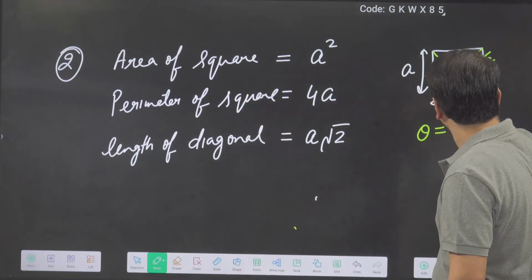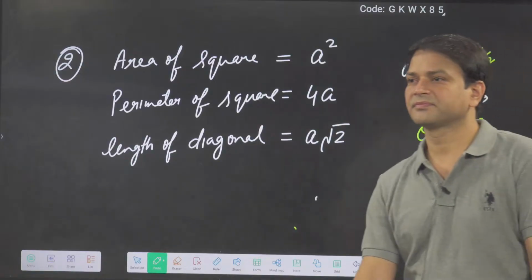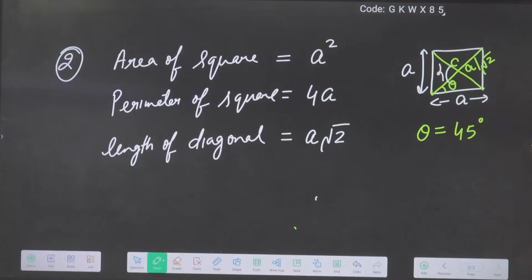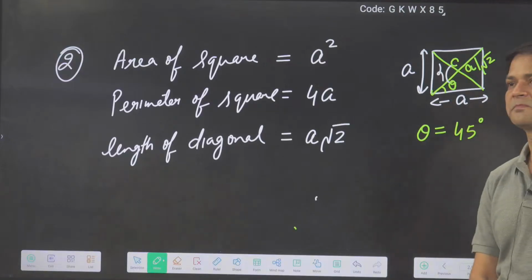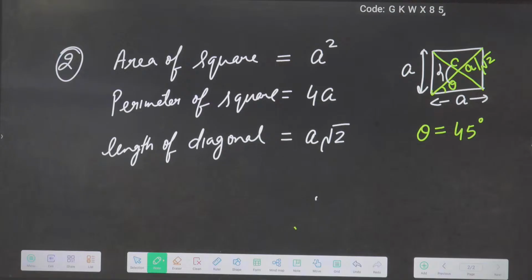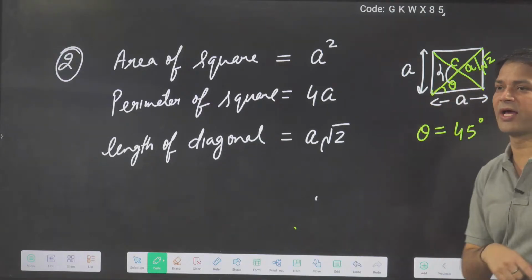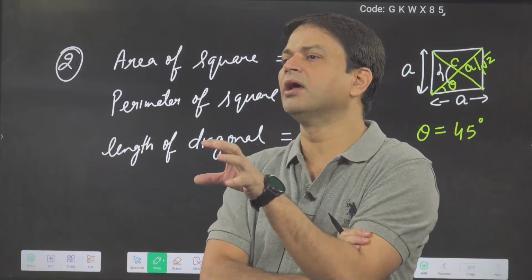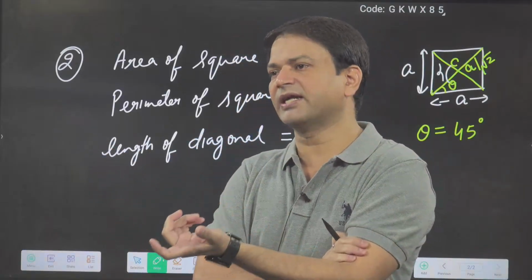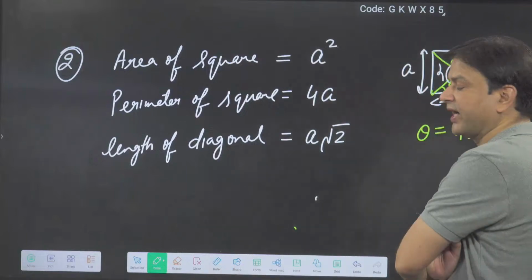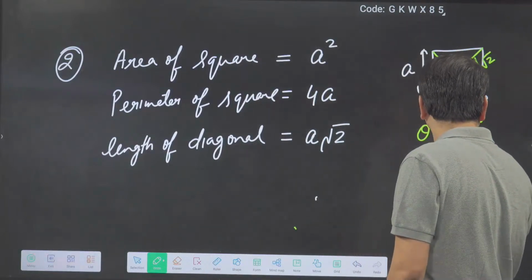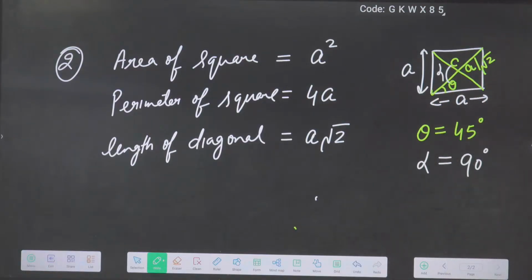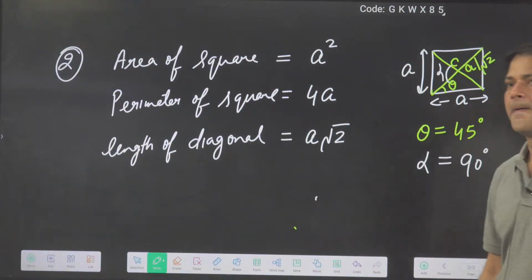Suppose I am saying this is alpha. What is alpha? Here I mark the angle between the diagonals, I mark alpha. So alpha is equal to 90 degree. It is a property, means diagonals of the square bisect each other at 90 degree, or intersect at 90 degree. So alpha is also 90 degree. Okay. Completed.